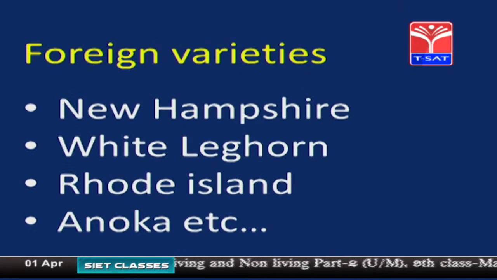These are the foreign varieties, and they give nearly 300 eggs throughout their lifespan, and after that they stop egg production. That is why people are more interested in growing broilers rather than layers. Coming to these broilers, the local varieties normally take 5 to 6 years to grow, but broilers take only about 5 to 6 weeks to reach their maximum size because of hormonal injections and other things. That is the reason why people are more interested in growing broilers. Okay.